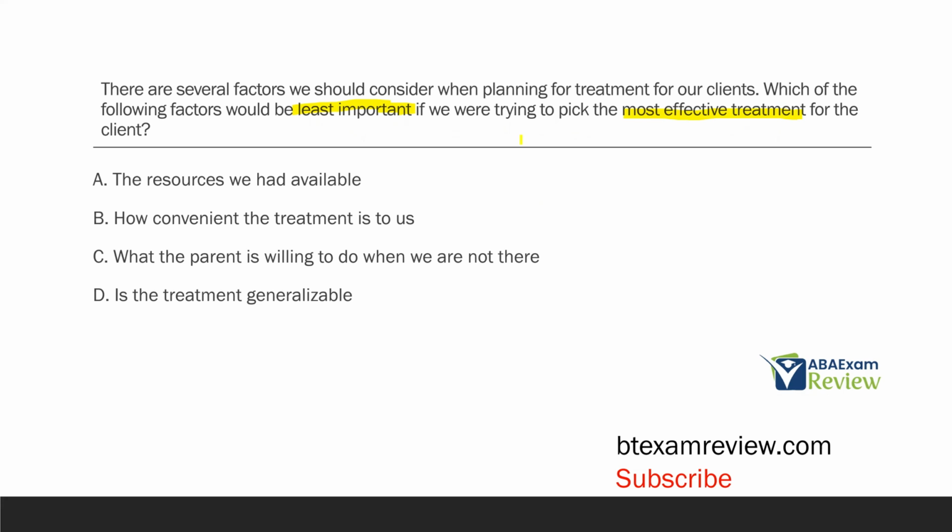of picking treatment. And so you've got to put on your behavior analyst hat here because you're going to identify ways that we can plan for treatment for our clients. So let's look at A, the resources we had available. Well, why is that important? We want to deliver treatment that we can deliver consistently and reliably. We don't have the time, the money, the help, or the resources. That's a problem, right? Because we won't be able to deliver it consistently. And consistency is key. And so considering the resources is very, very important when picking treatment. So A is important. B, how convenient the treatment is to us.